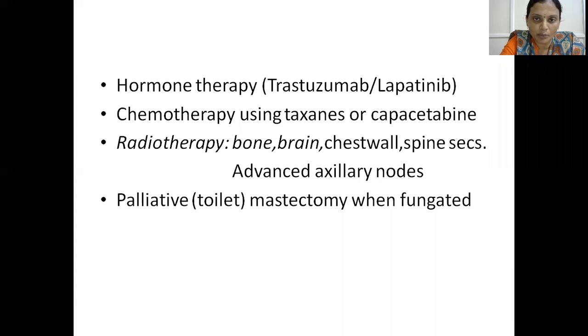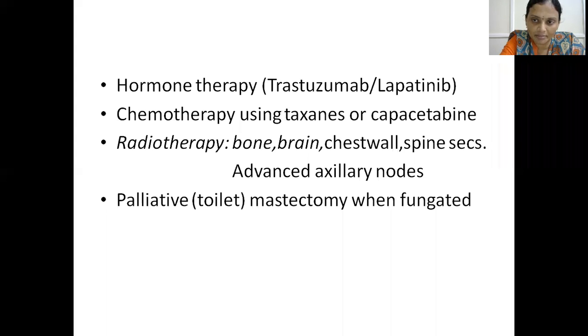It is only a palliative type of treatment. We can give hormonal therapy, chemotherapy, and radiotherapy to bone, brain, chest wall, and spinal secondaries. If there are advanced axillary lymph nodes also, radiotherapy is preferred.